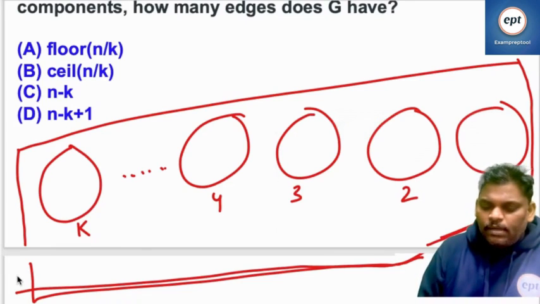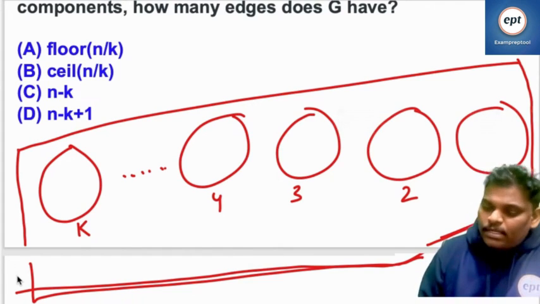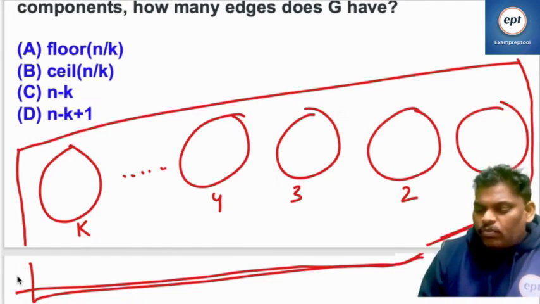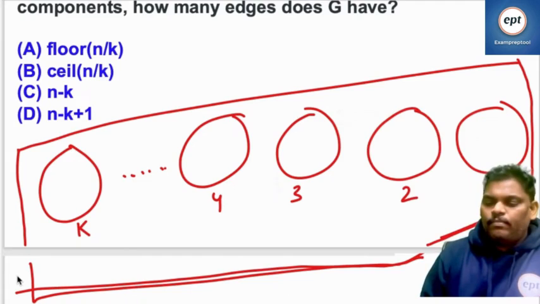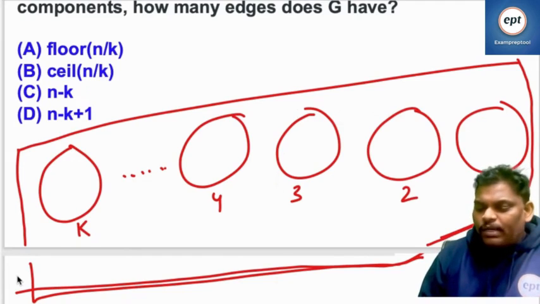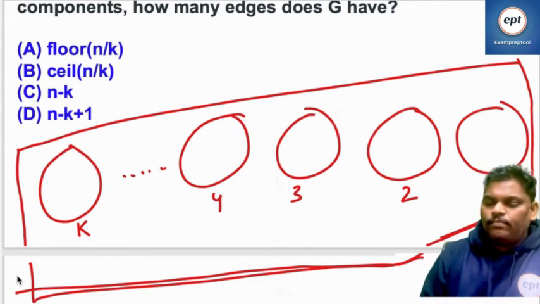Disconnected graph is different and forest is different. In the forest, whatever components are there, every component is a tree.